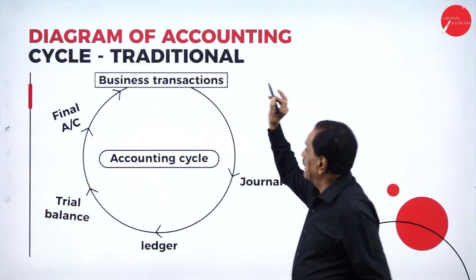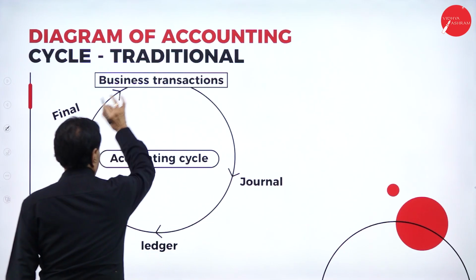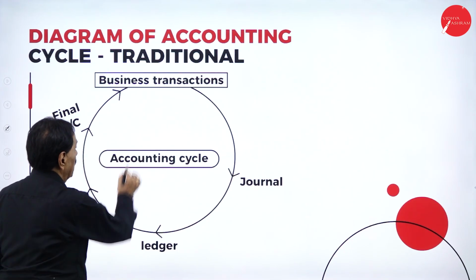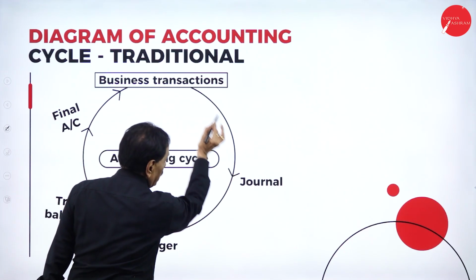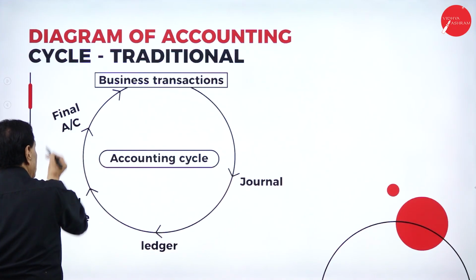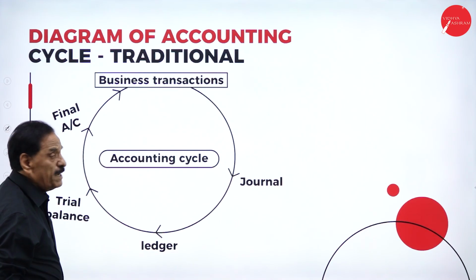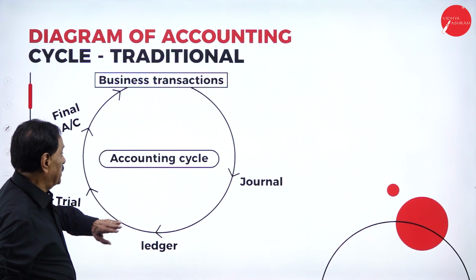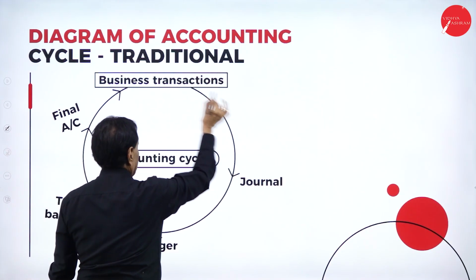Now, diagram representation. So, this is your accounting cycle. First, business transaction.